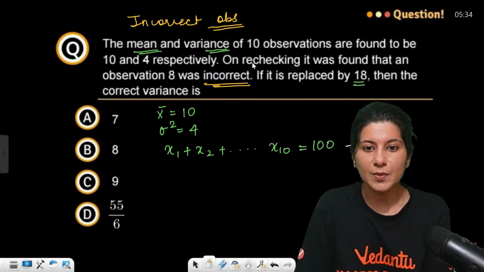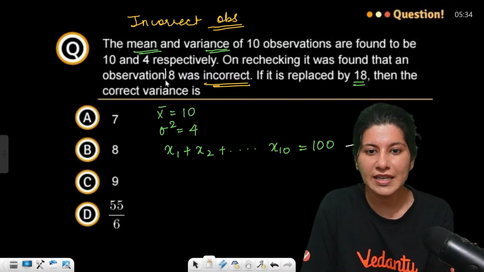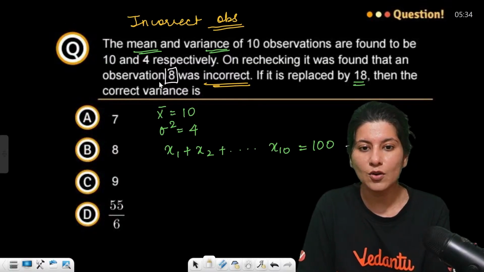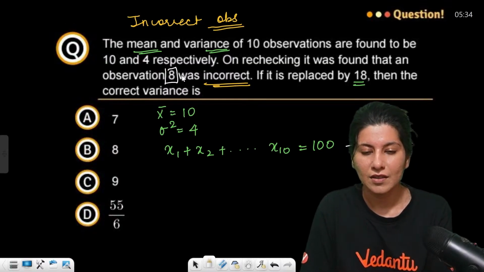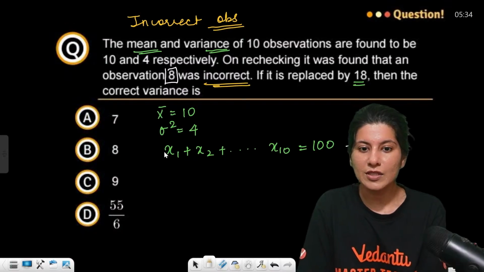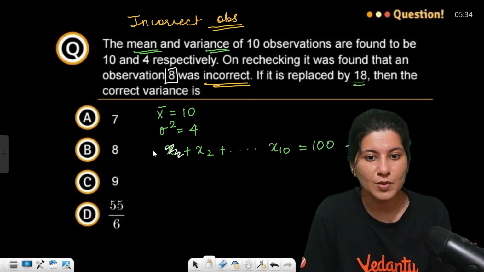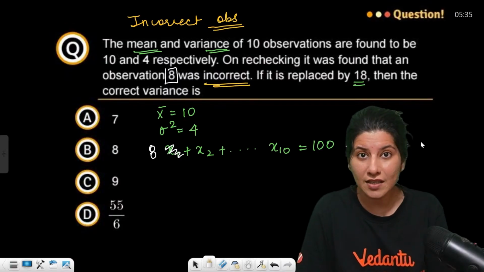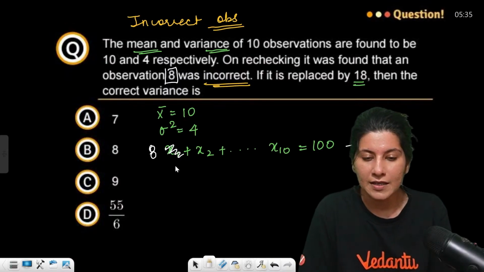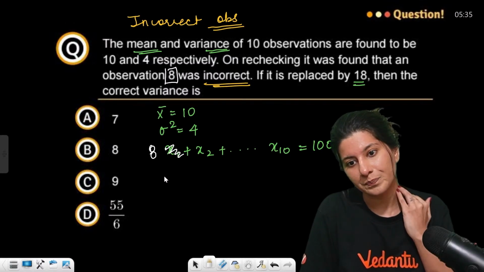Suppose what they are saying is an observation 8 was incorrect. So suppose x1 is that observation which was 8. Suppose x1 is 8 which was incorrect in the beginning. Okay, so x1 is 8. Now x1 square.